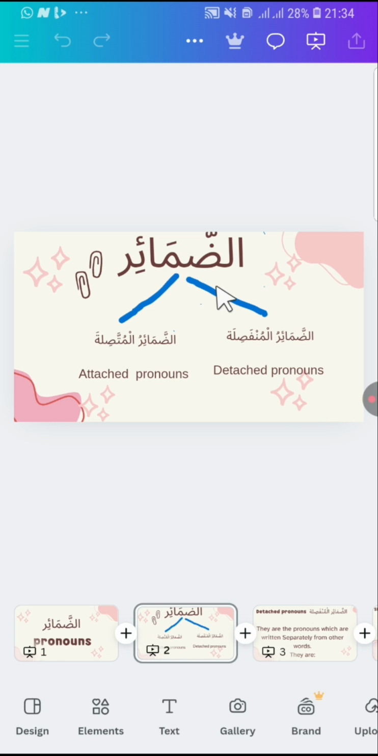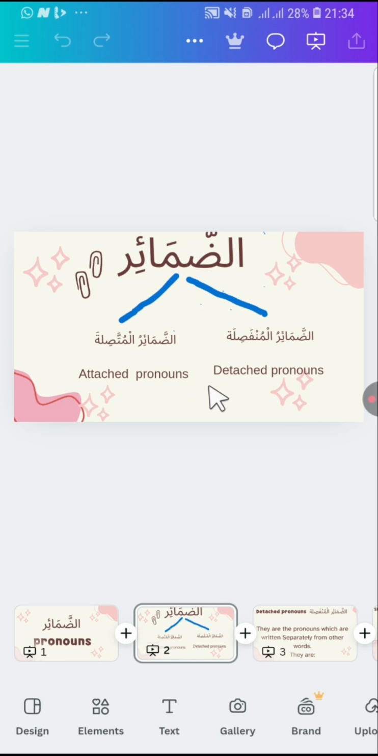The first classification is ad-damir al-mufassila. It means detached pronoun. And the second classification is known as ad-damir al-muttasila, which means attached pronouns. So today we are going to talk about detached pronouns. In our next class, we are going to talk about the attached pronouns and how they are used in sentences.